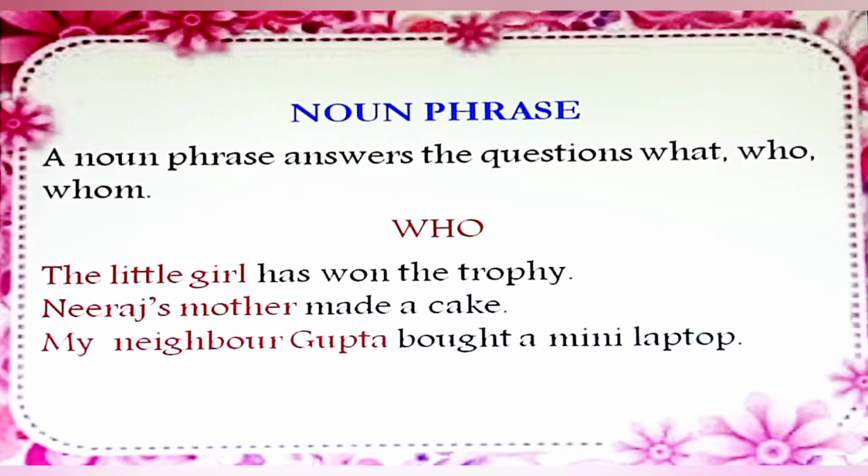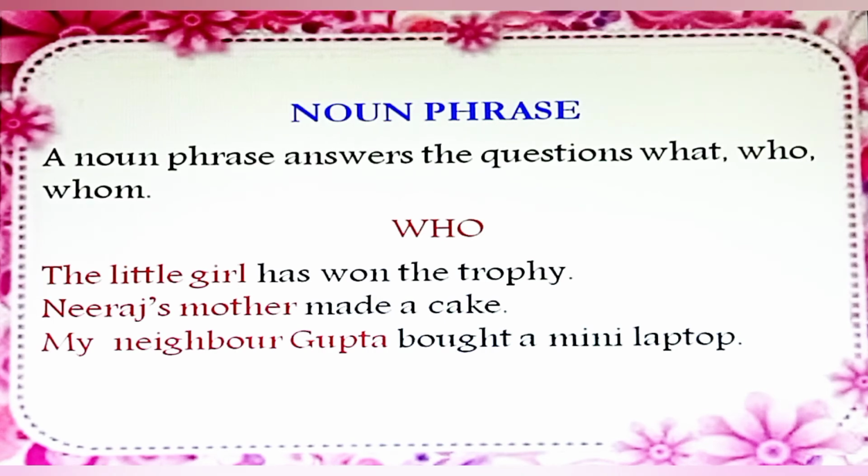If you get the answer for the question who, then it is a noun phrase. The little girl has won the trophy. Who has won the trophy? The answer is the little girl. So it is a noun phrase. Neeraj's mother made a cake. Who made a cake? The answer is Neeraj's mother. So it's a noun phrase. My neighbor Gupta bought a mini laptop. Who bought a mini laptop? The answer is my neighbor Gupta. So it's a noun phrase.